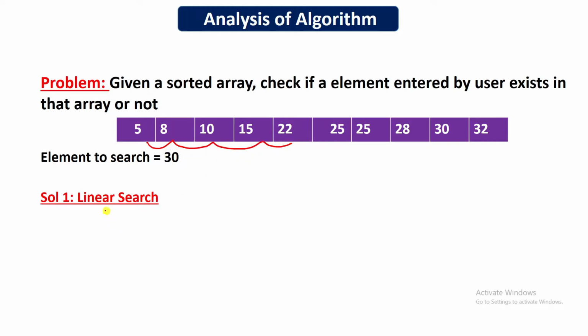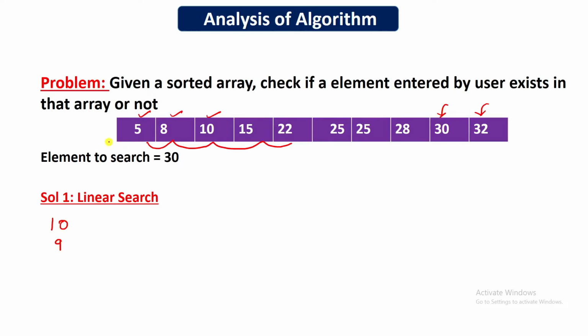So if we have to find this element, 32, how many comparisons will we do in linear search? These are a total of 10 elements. So we'll first compare with this, then this, then this. So 1, 2, 3, then 4, 5, 6, 7, 8, 9, 10. So a total of 10 comparisons will be there, right? And if we have to search for 30, then there will be a total of 9 comparisons.